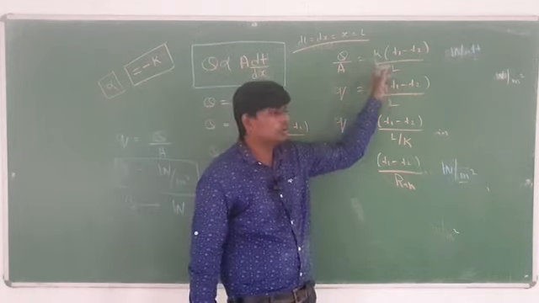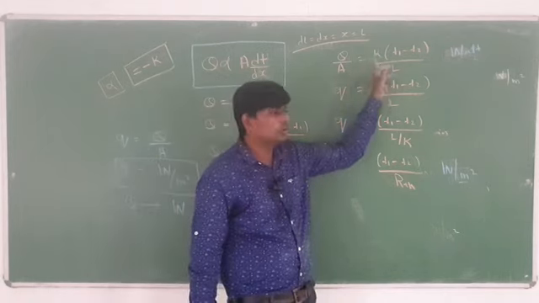So here dx, or L, is 45 mm divided by 1000, so it will become 0.045 meter. This is the value of dx, or L. You have to remember this one.